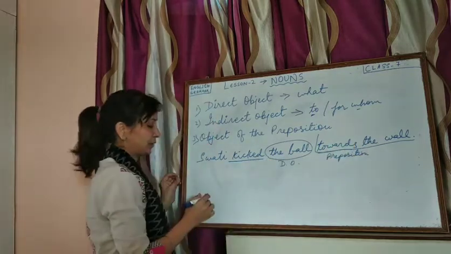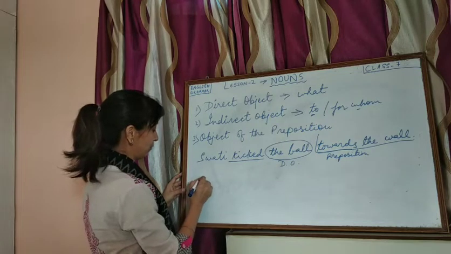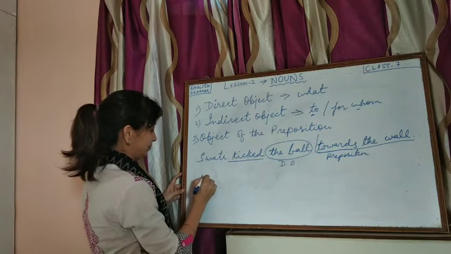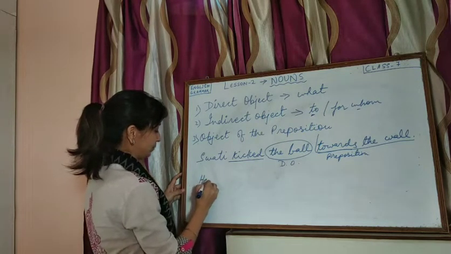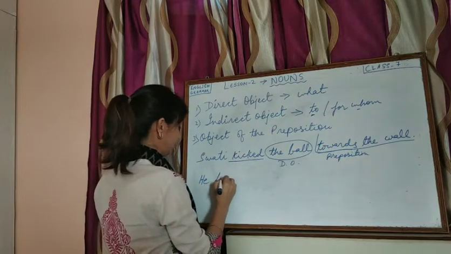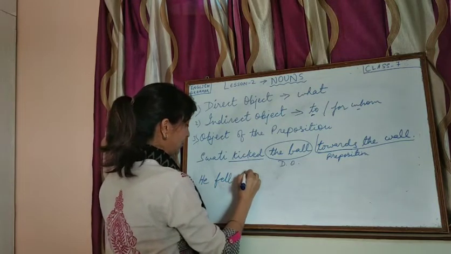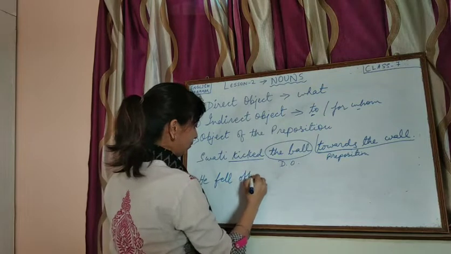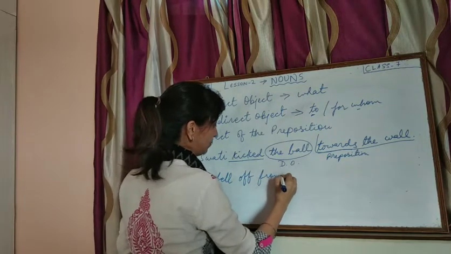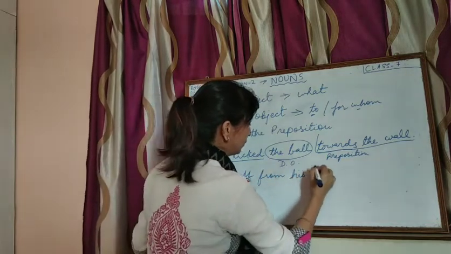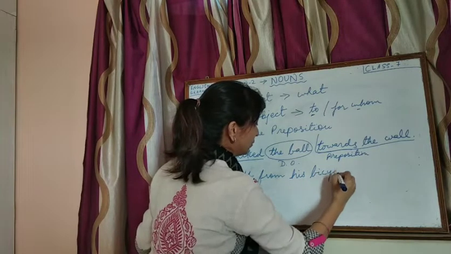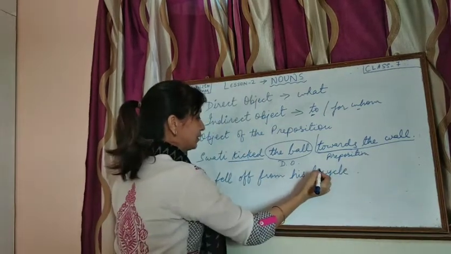Let me give you some other examples of this type. He fell off from his bicycle.